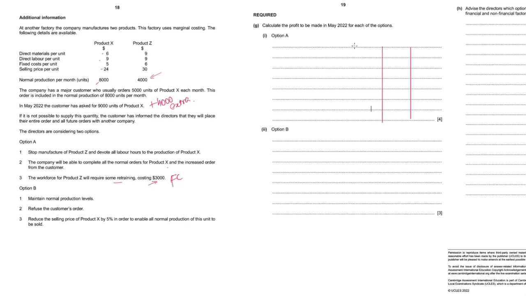What we'll do is we'll do it in the form of a column. For option A, there is no product Z, so we just need one column.